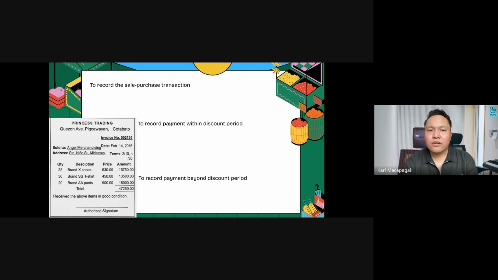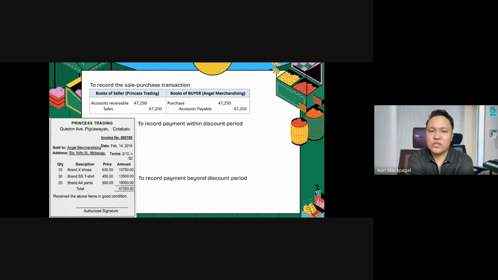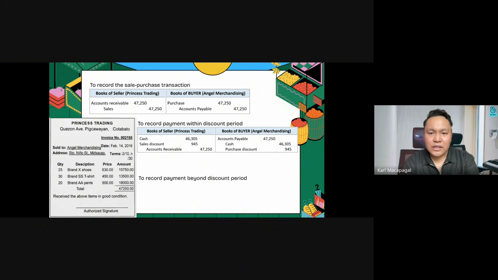Let's proceed with the record of the sale and purchase transaction. So yes, we'll just do the regular, and the assumption here is all transactions are on account. To record the payment within the discount period, this is assumption 1. For the books of the seller, we have a 945 pesos discount. Where did we get that 945 pesos? Simply multiply the invoice price of 47,250 times 2%. You'll get the 945. The difference is your cash payment.